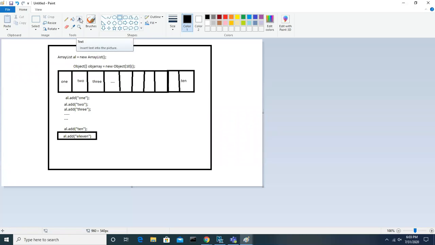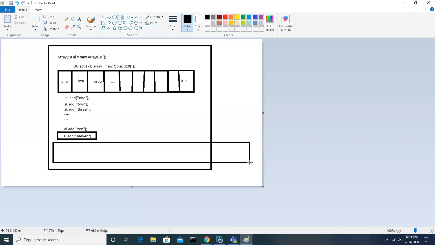Now, the moment it adds, it will take the current size. What is the current size, guys? Let's say 10. So it will create a bigger array, a dynamic array. Bigger array means more than this one. It has 10, right? It will create, let's assume, more than 10. Like, it will create 15.